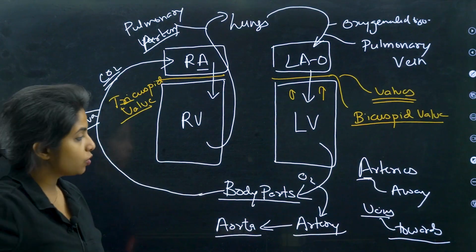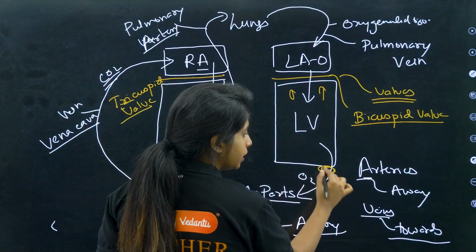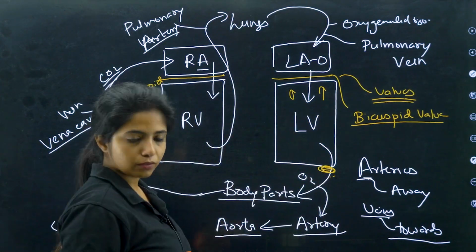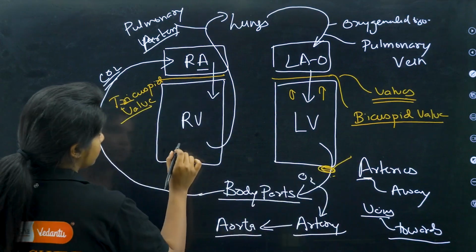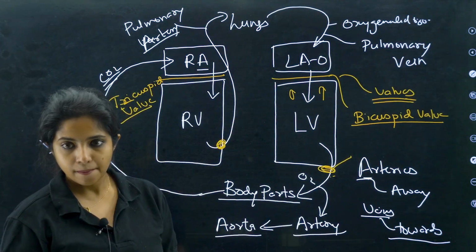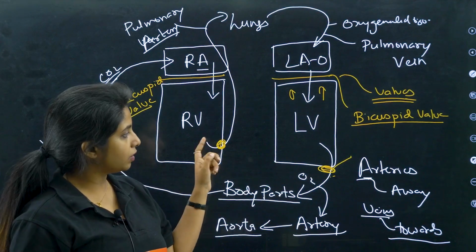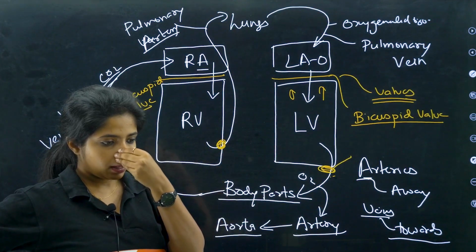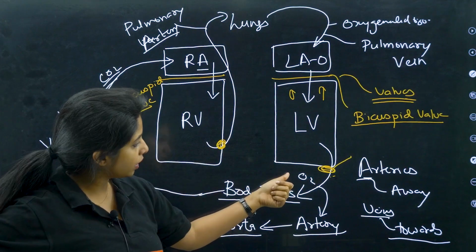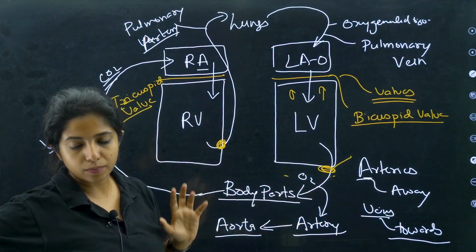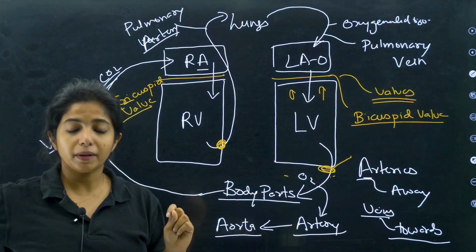Apart from it, there will be valves here also. Here also there are chances the blood vessel which goes can also come back. So here also you have valve. Similarly here also you would be having valve, so that it does not come back. Both the areas from where the blood is exiting from the heart, you will be having valves. Cool. This is known as aortic valve, and this is known as pulmonary valve. Aortic because aorta is there, pulmonary because pulmonary valve is there. Sorry, pulmonary artery is there.